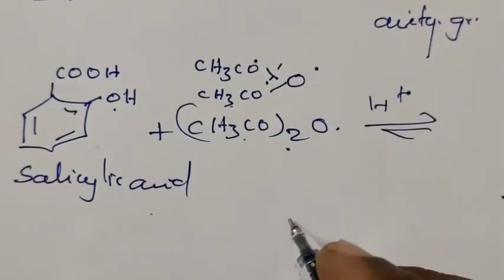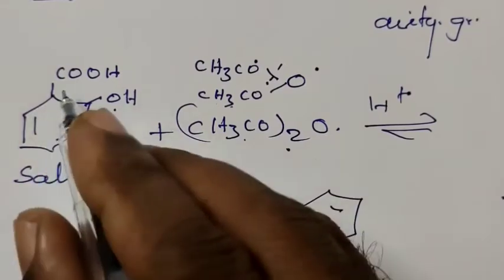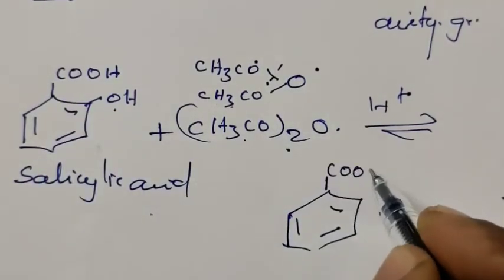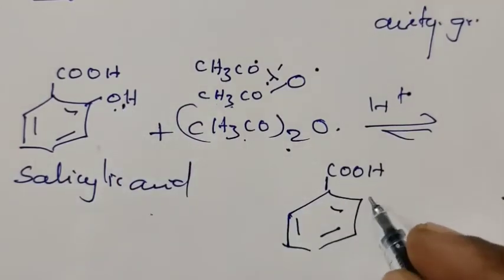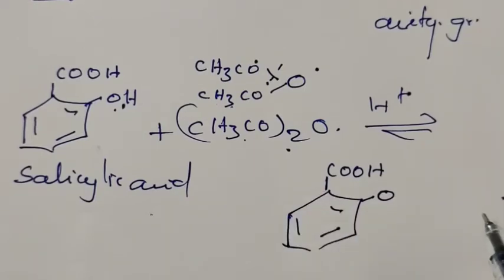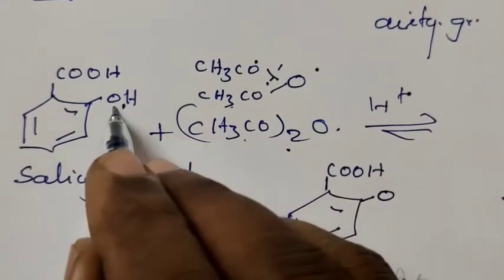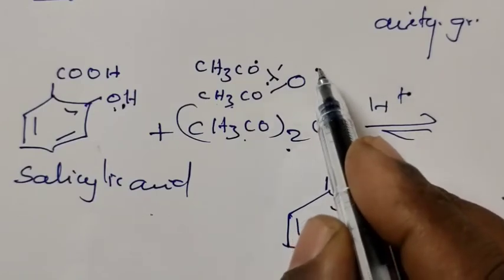The benzene ring has no change, and the carboxylic acid group also has no change. The reaction takes place at the hydroxyl group. The O is there but the hydrogen is removed, and it adds to the other part.